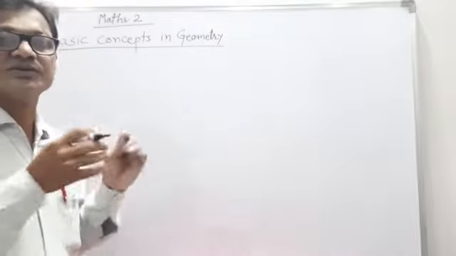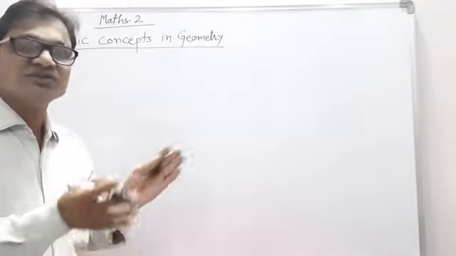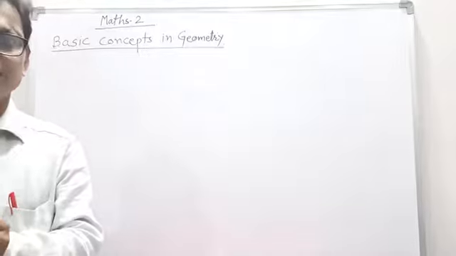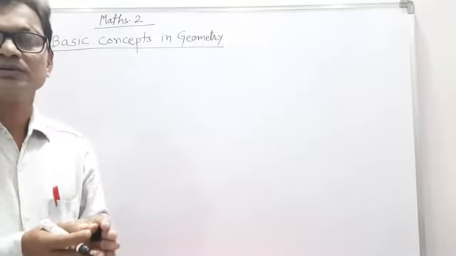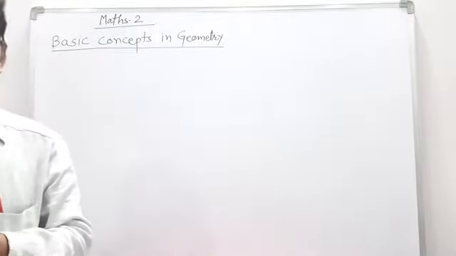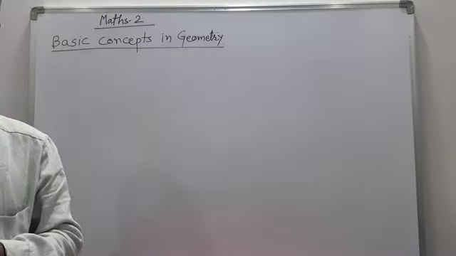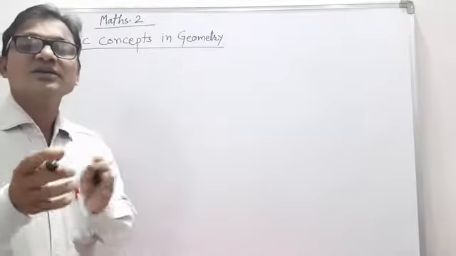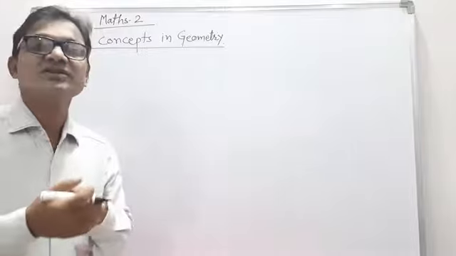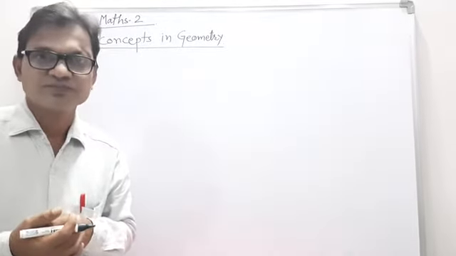There are such terms in geometry. Geometry means geo plus metry. Geo means earth, metry means measurement. That is geometry, and we studied Euclidean geometry.